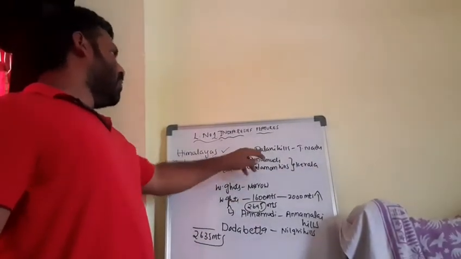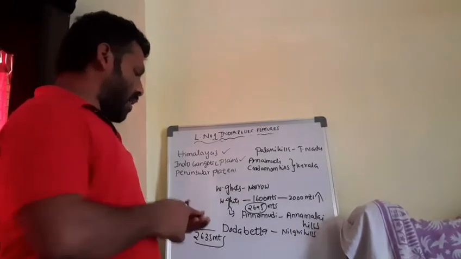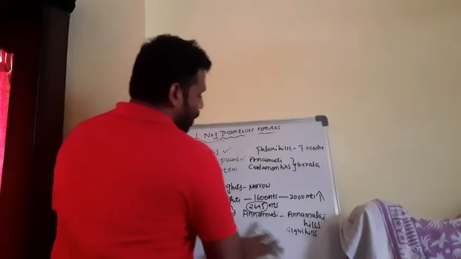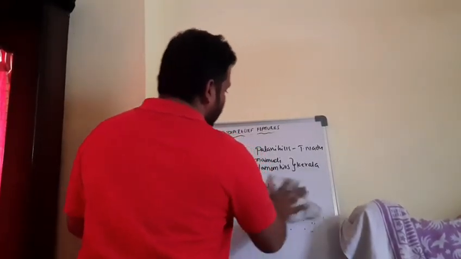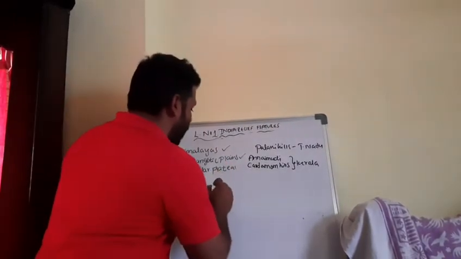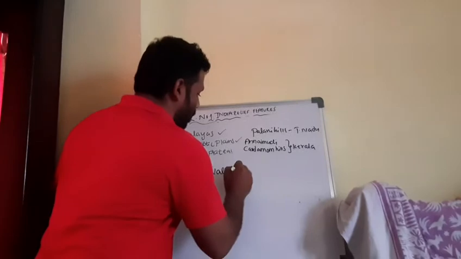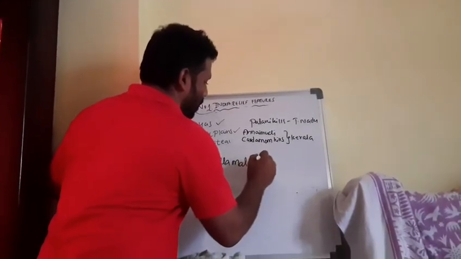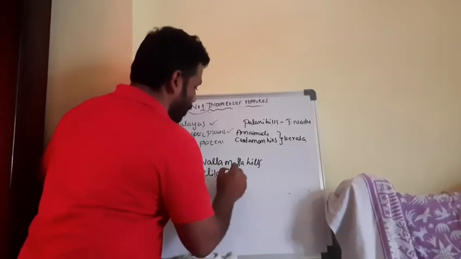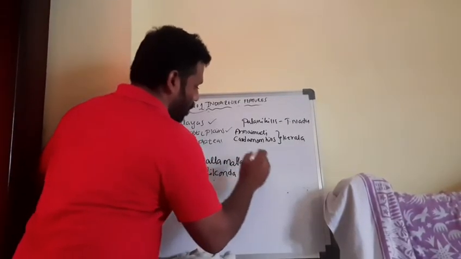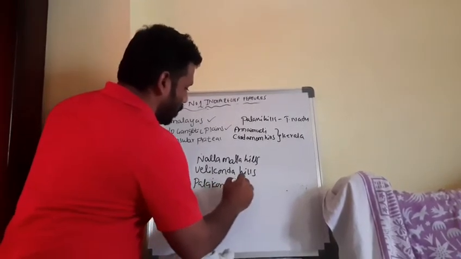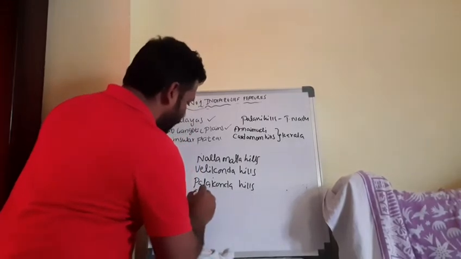Here, when you observe, we can find some more hills. I will write them down one by one here. One is Seshachalam Hills, Nallamala Hills, Velikonda Hills, Palakonda Hills. Like that, a few hills are here. Nallamala Hills, Velikonda Hills, Palakonda Hills, Seshachalam Hills.